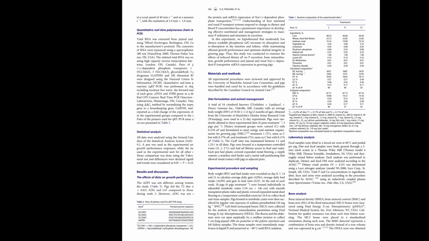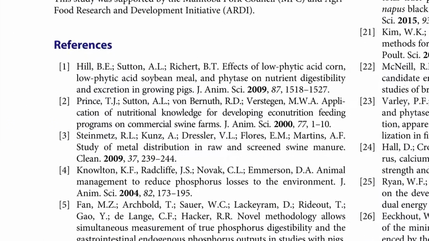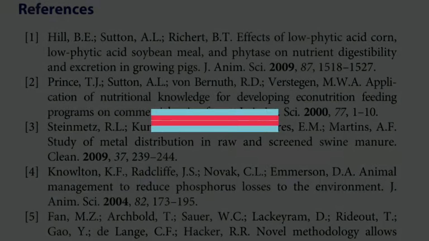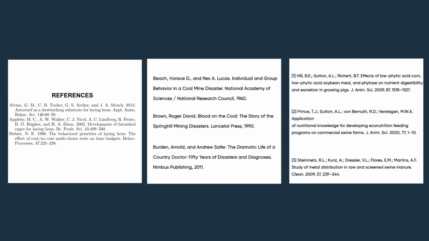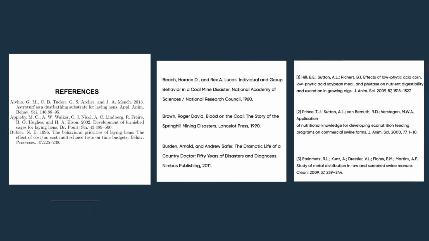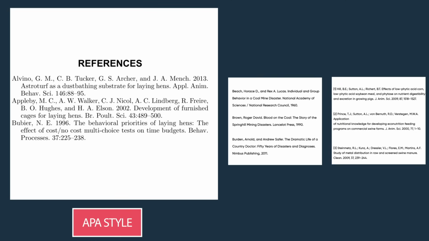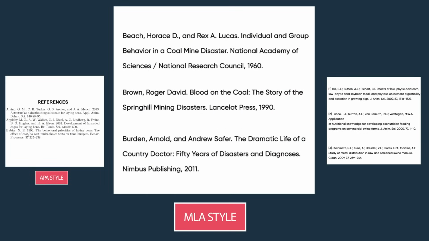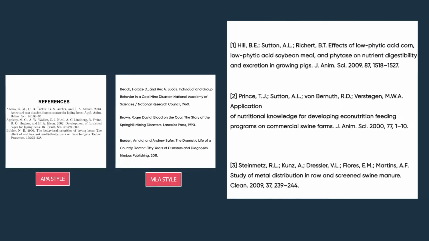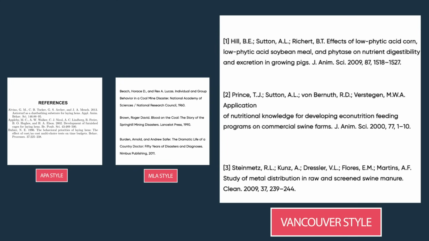Now let's learn about references, which appear at the end of your essay or paper. Let's look at three types of references. This is references organized for APA style. This is references organized for MLA style. And this is references organized for Vancouver style.